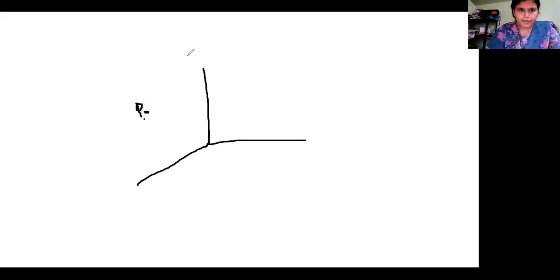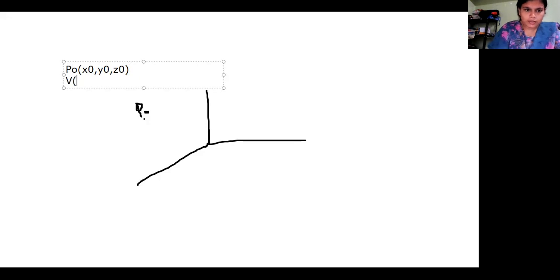Suppose I have a point P naught with the coordinates x naught, y naught, z naught. Okay, and the next thing we know is a direction vector, that is v, with direction cosines or direction ratios, we can call the direction ratios a, b, c.